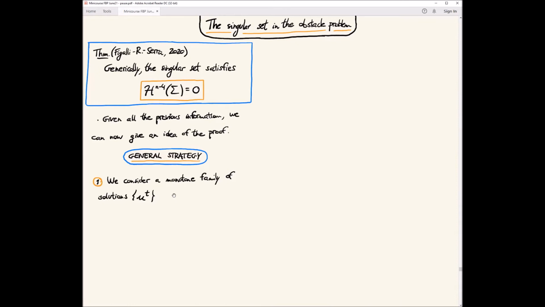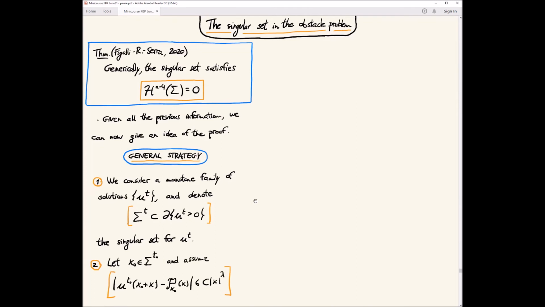Increasing, not even strictly increasing everywhere. Just a monotone family of solutions that is not constant. So you consider any family of solutions like this that is monotone, and then we denote Sigma_t to be the singular set. So u_t is the solution corresponding to the parameter t, Sigma_t is the singular set corresponding to the solution for this t, and then this is the free boundary.